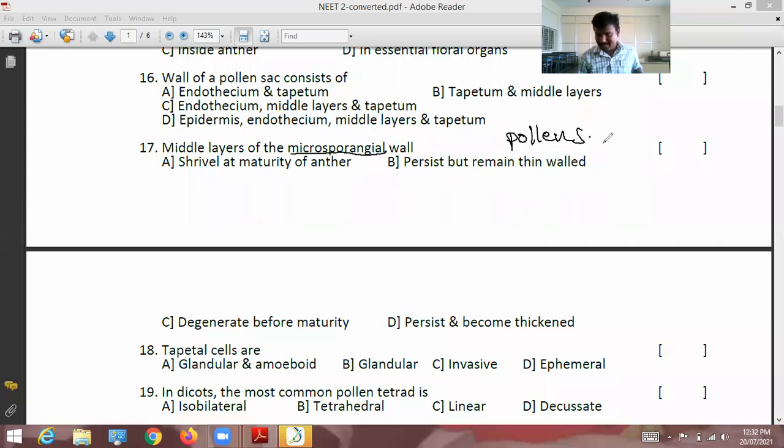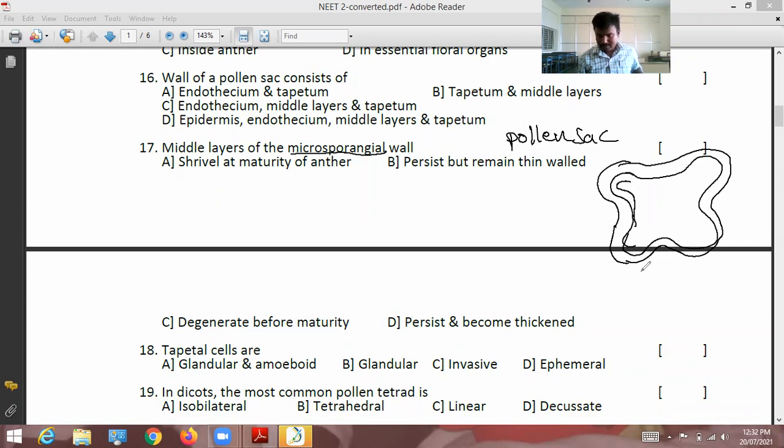Now we discussed that this is called pollen sac, and this is also called microsporangium. Here we get 4 layers.